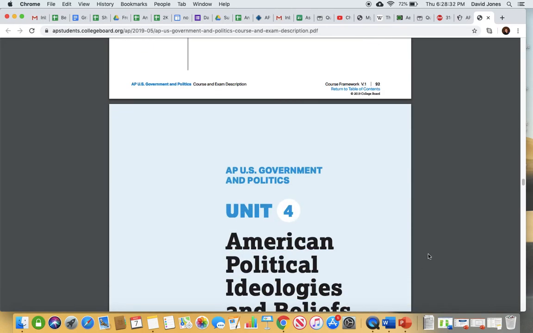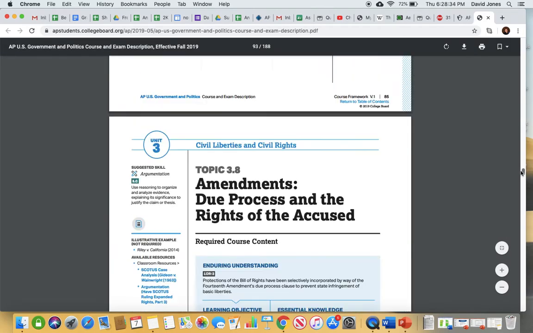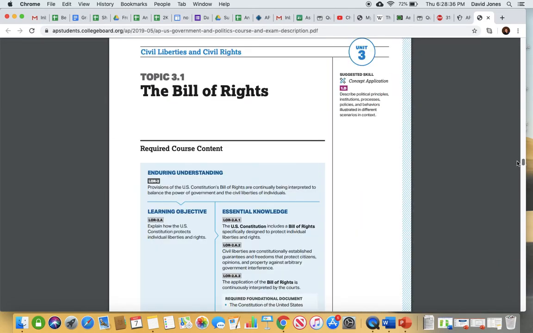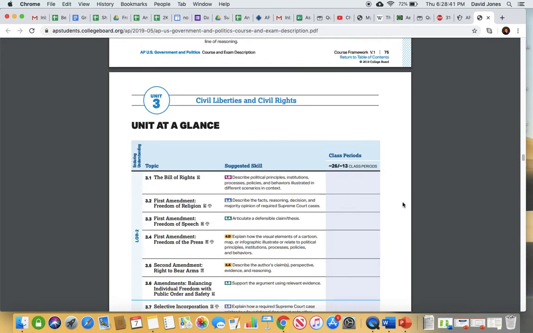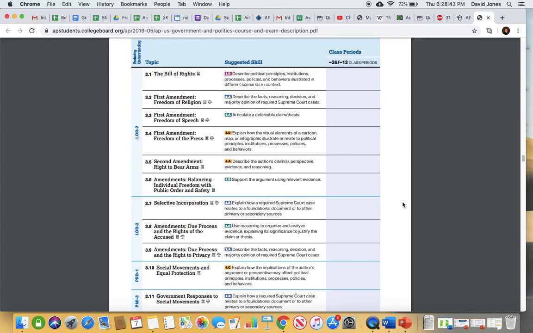Okay, so that is Unit 3. That's pretty much civil rights and civil liberties. Obviously, there's a lot here to unpack. You have to make sure that you know the amendments, you know the articles of the Constitution, what's in there, what is the process of how we go through selective incorporation. That is very, very critical. And you need to know those cases.